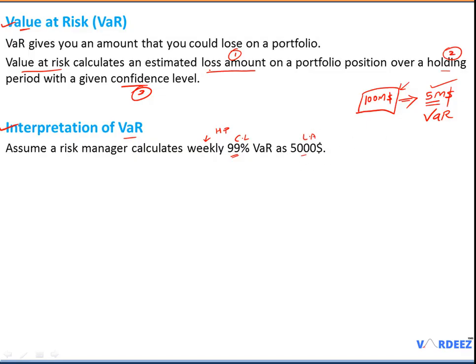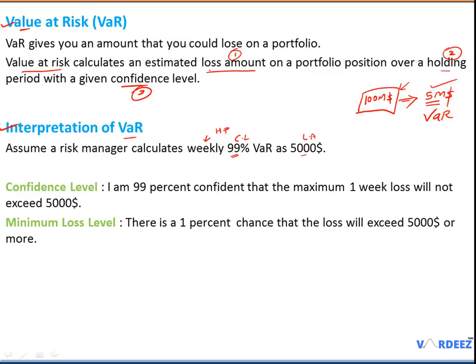Now we will go into more detail on the interpretation, and I can interpret this statement in 2 ways. The very first one is in terms of confidence level. Since we are calculating 99% VaR, I can say that I am 99% confident that the maximum 1 week loss will not exceed $5,000. Okay, so that's one way of saying this statement.